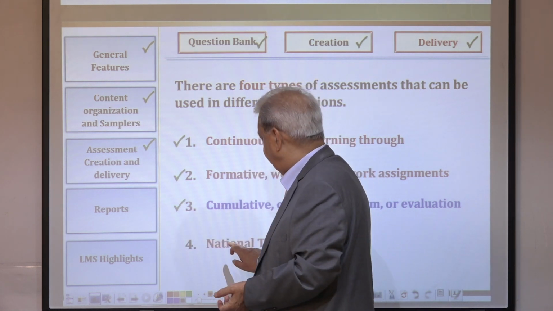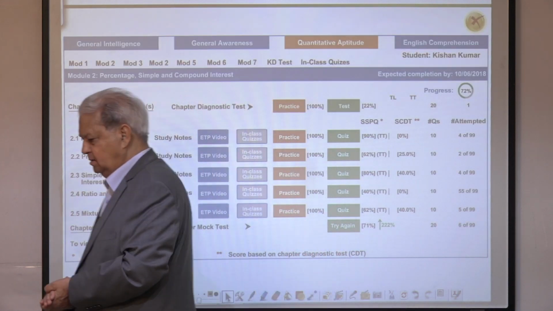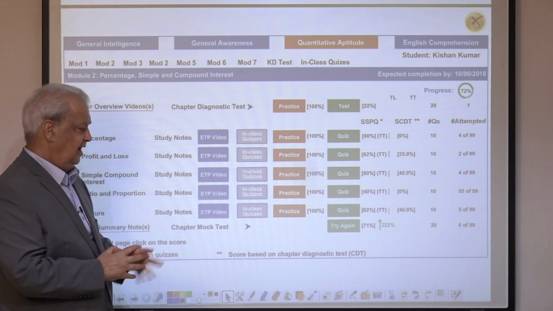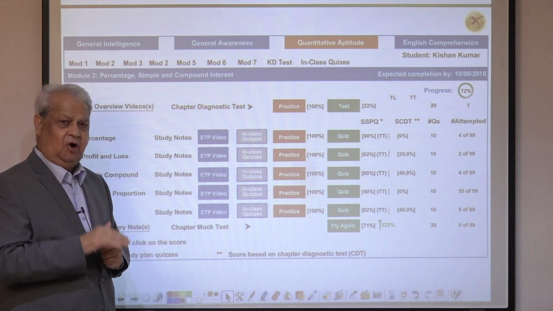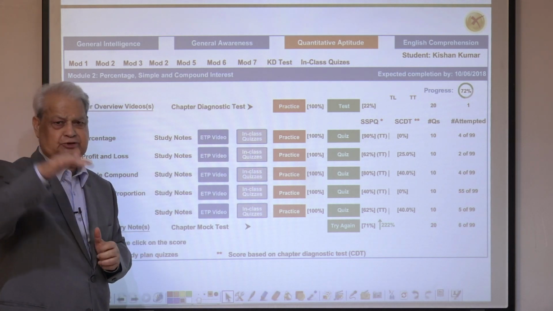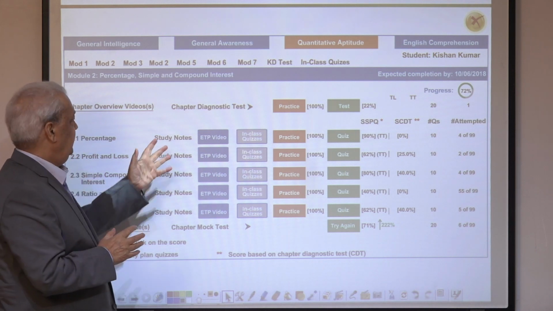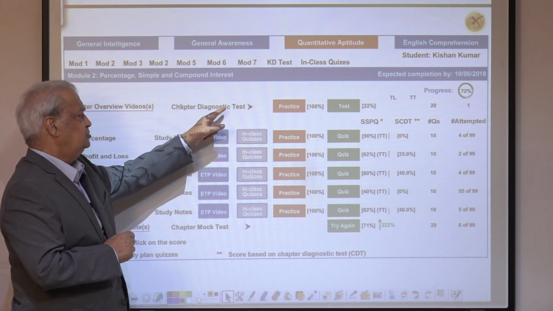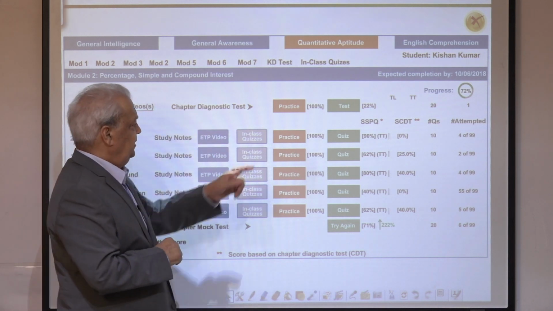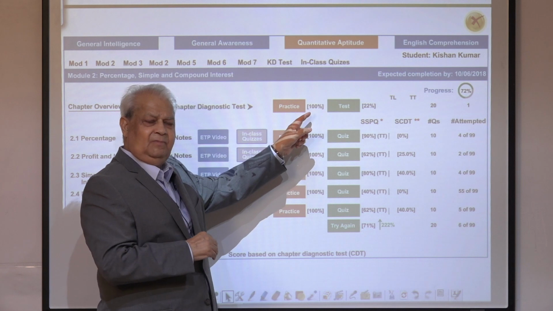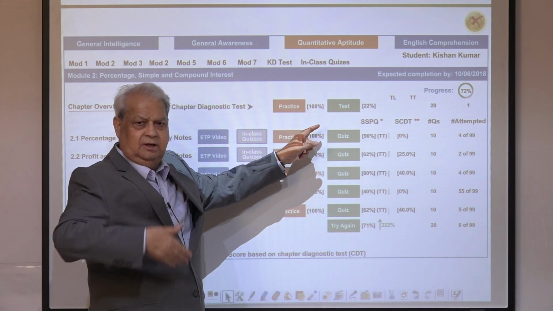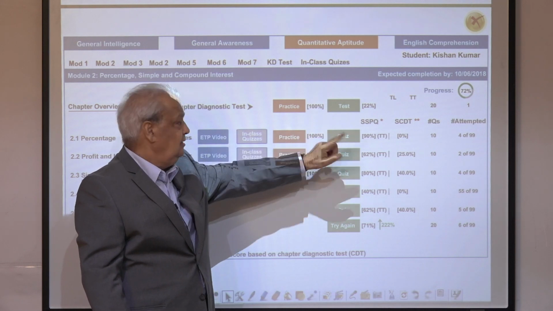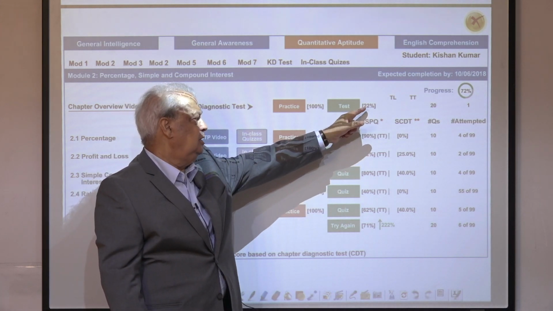Look at that. This is a small student login page after they completed one chapter of that national exam preparation course. Here, chapter overview, chapter diagnostic test. He practices so many times. Practice has help all the time, a solution to every question and so on. Test doesn't have help. Initially his score was 22%.